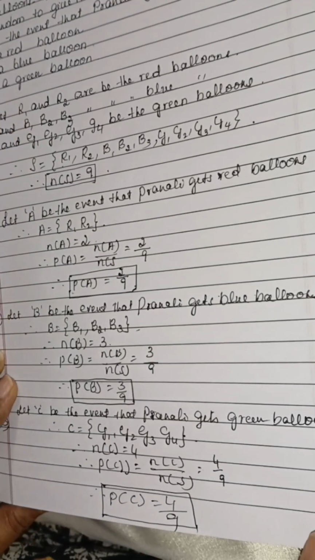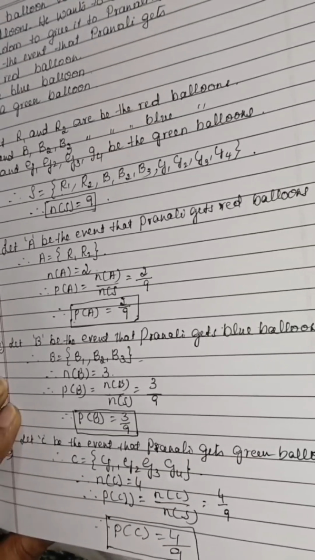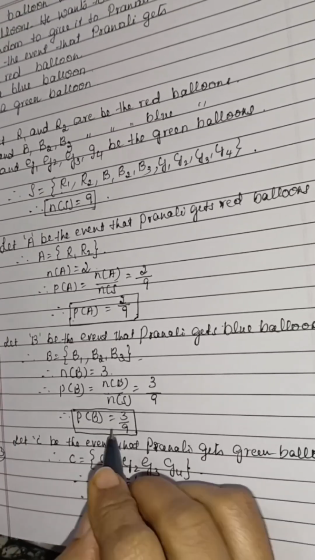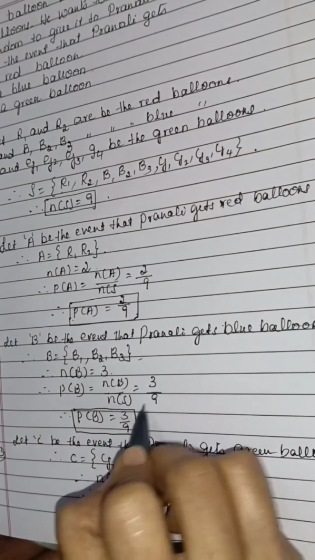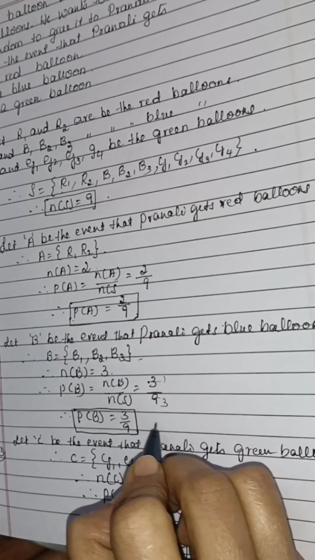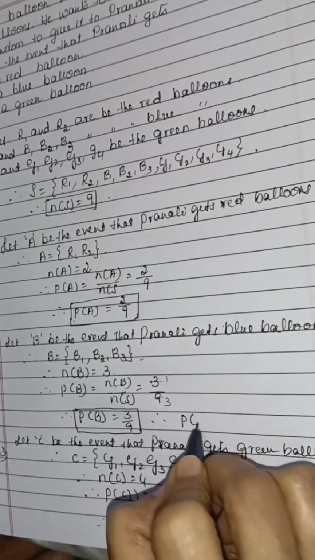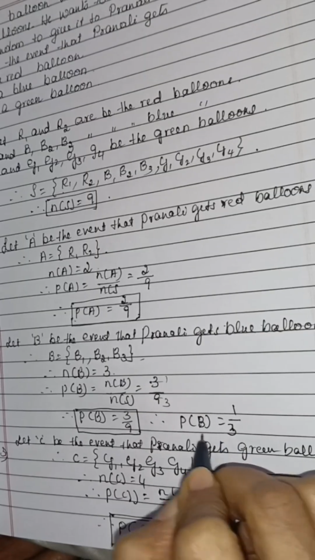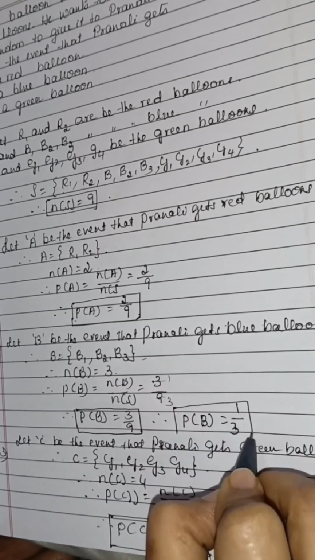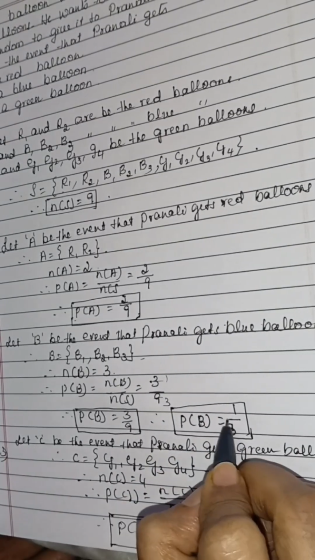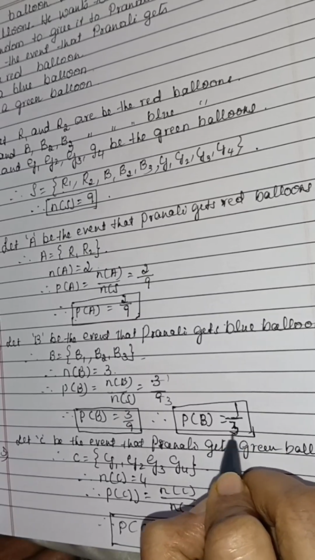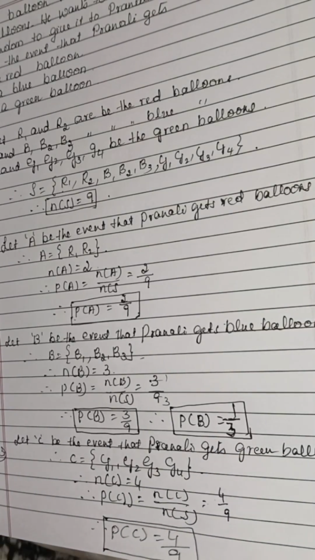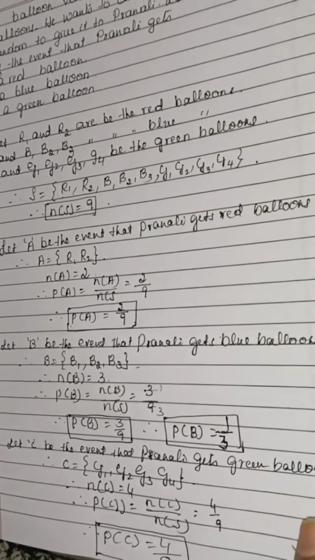Okay. See here, we can simplify. 3 ones are 3, 3 threes are 9. No, therefore, P of B is 1 by 3. 1 by 3. Further simplification. Okay, 1 by 3. See. Very easy.